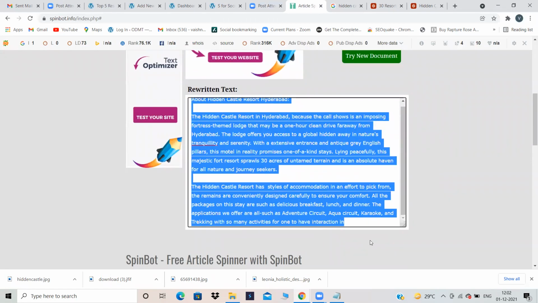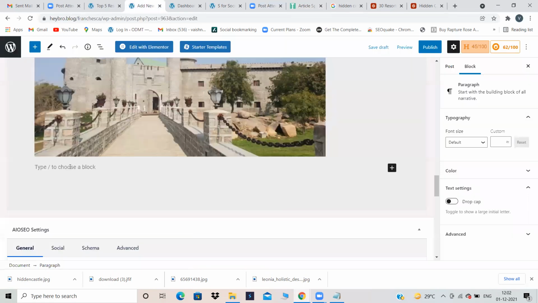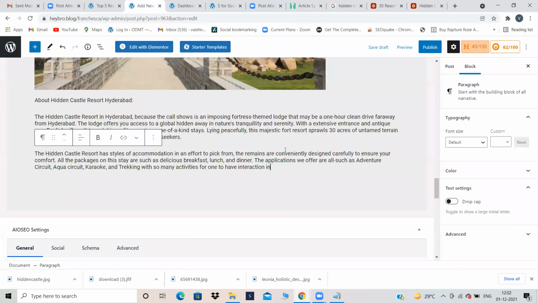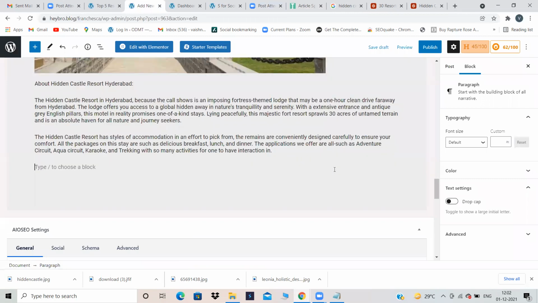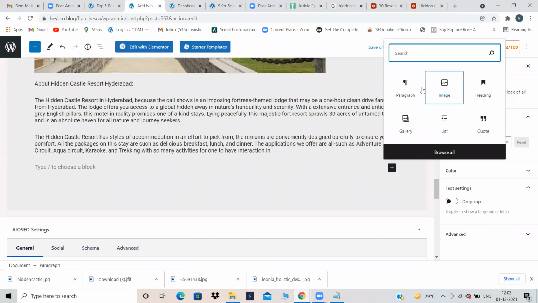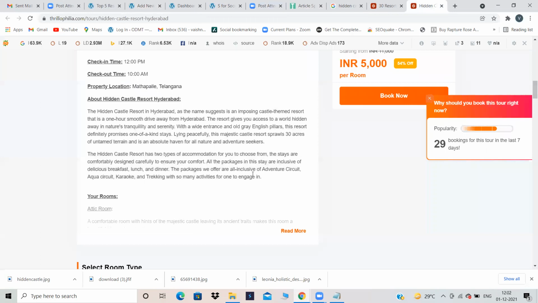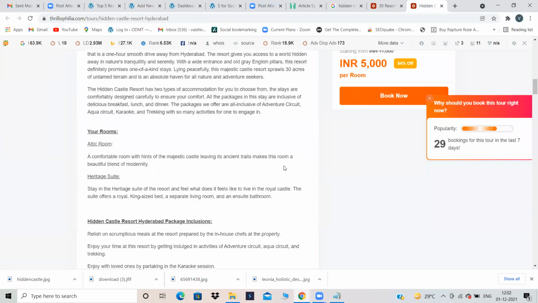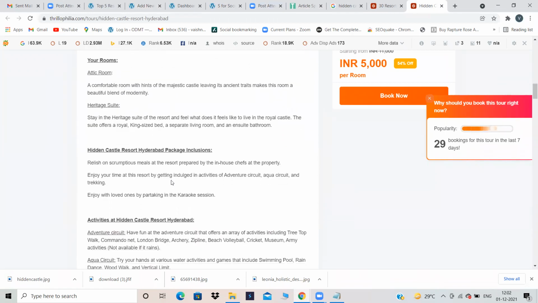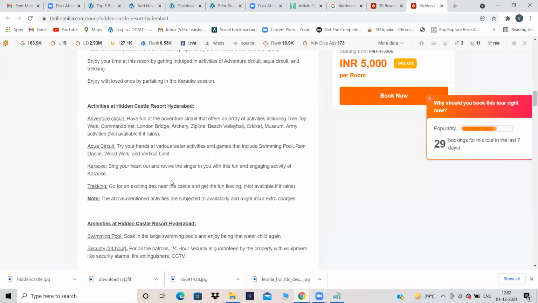Copy that content and paste it in your website. You have to use Spinboard only when you have no other option and you want your website to appear on the SERP very fast. Only at that time go for Spinboard. Otherwise, do not go for Spinboard. Going for Spinboard is not correct.